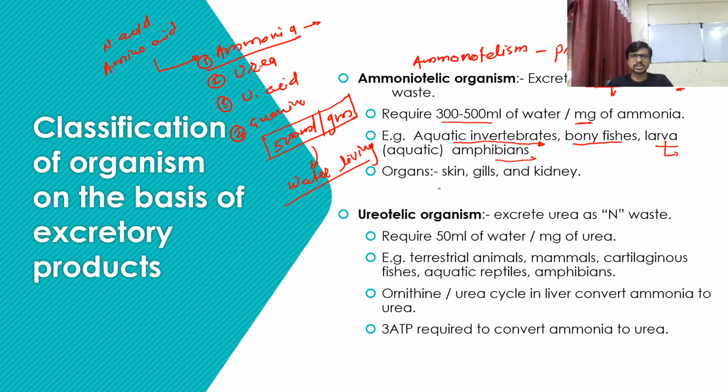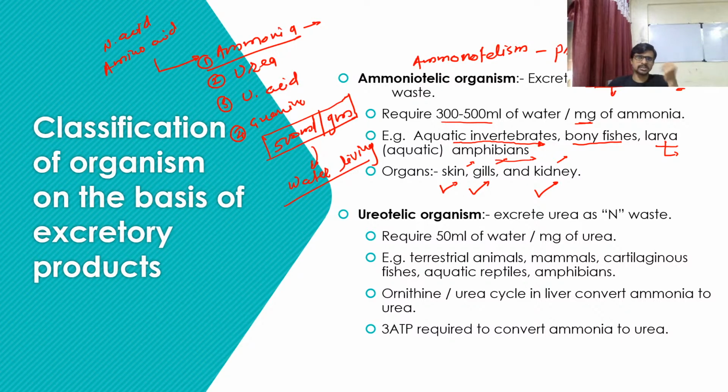Okay, so let's see the organs which are involved in the excretion of ammonia: the skin, the gills and the kidney. Sometimes these three organs are involved in the excretion of ammonia. Let's see the example of a frog. When it is in the first stage, it uses skin. Then in the second or third stage, the gills are fully developed, and at that time the frog uses gills.